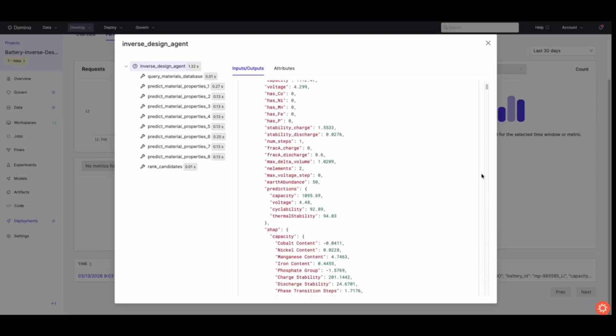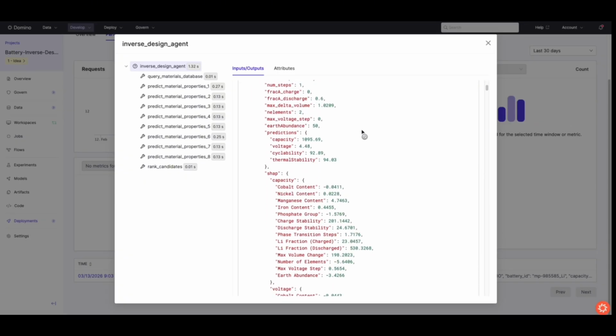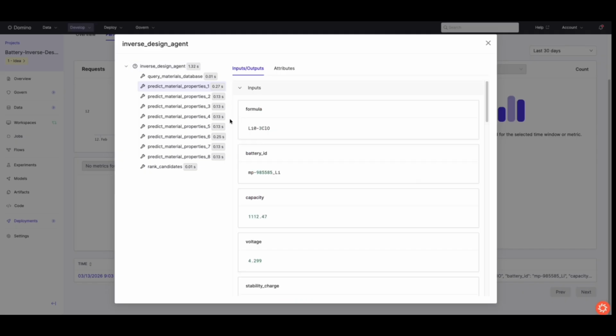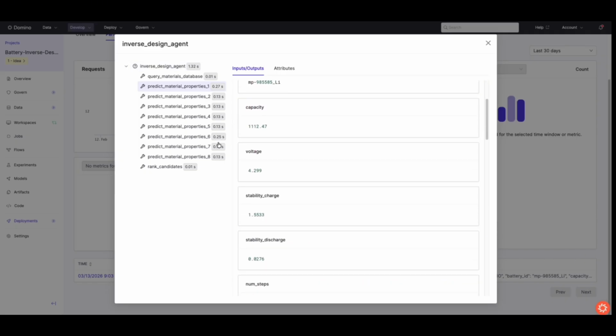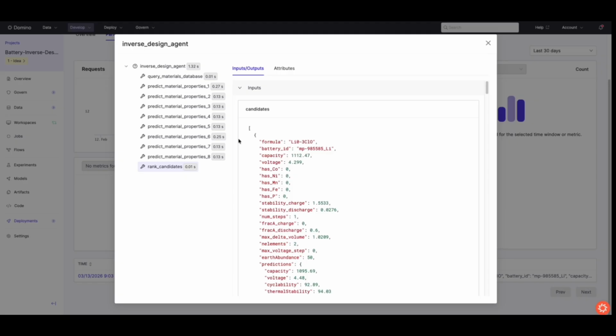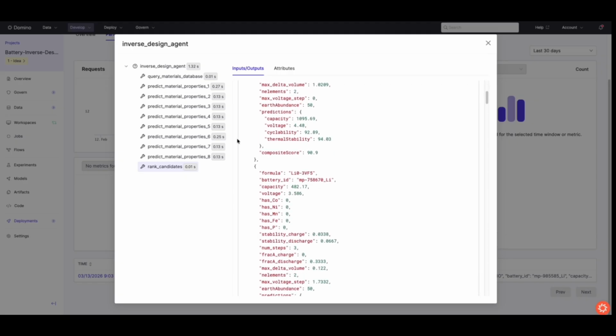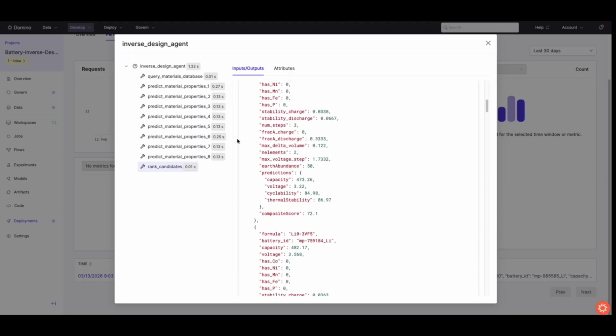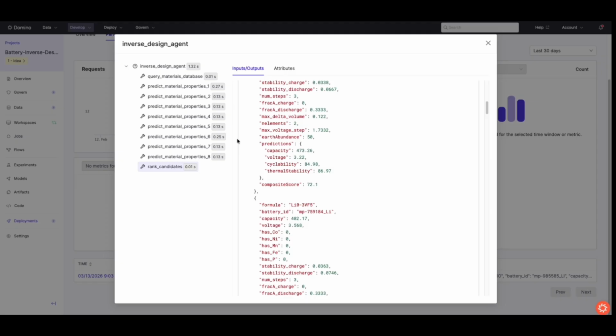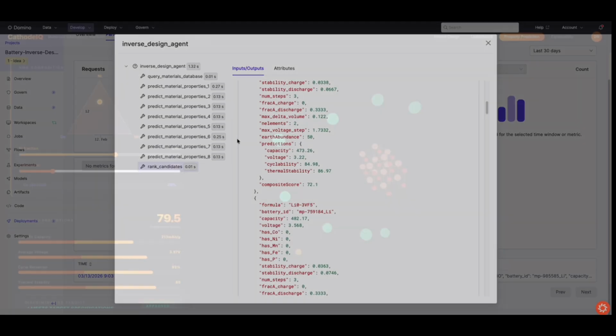So when your program manager asks why this compound was scored so highly, you can open this trace and the answer is right there. Nothing leaves your secure environment, and every model is deployed inside Domino with the same access controls and governance that you apply to your data. This is not a black box. This is auditable, governed AI that is ready for regulatory inspection.